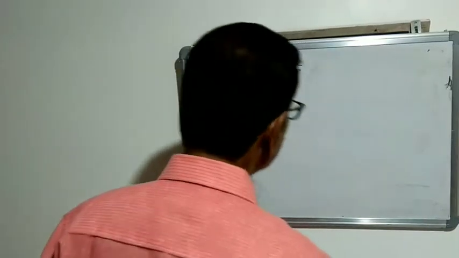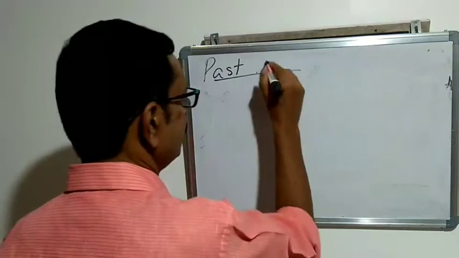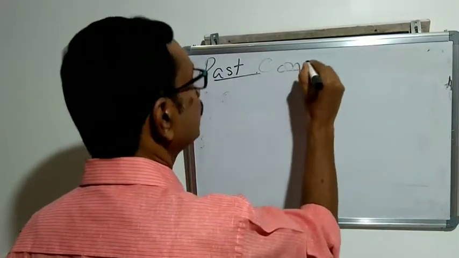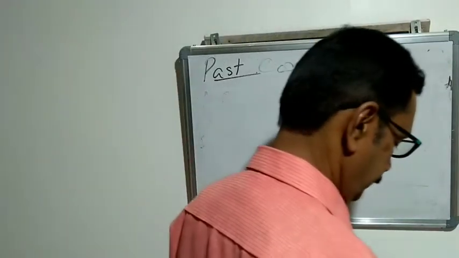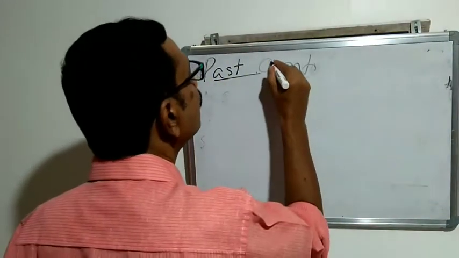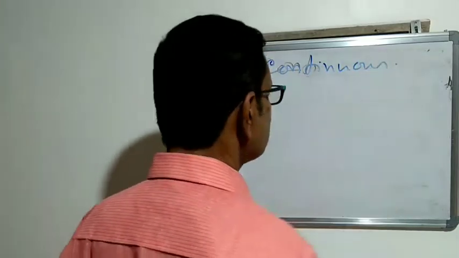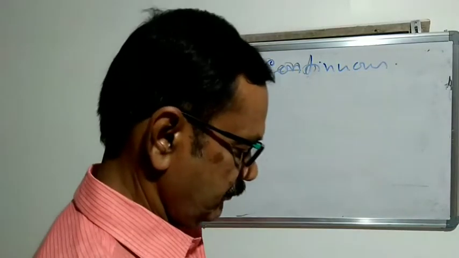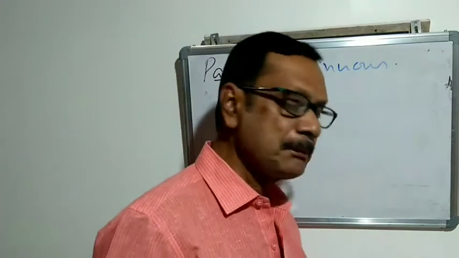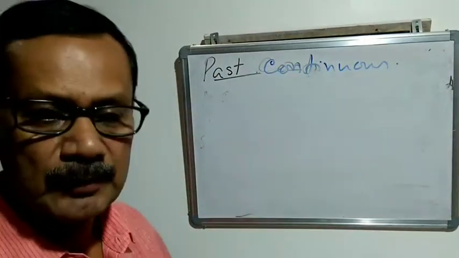Now next is past continuous. It expresses a past action that continues for a long time.